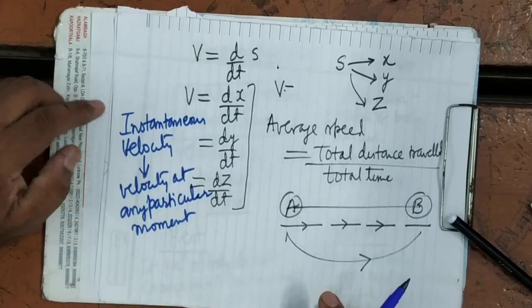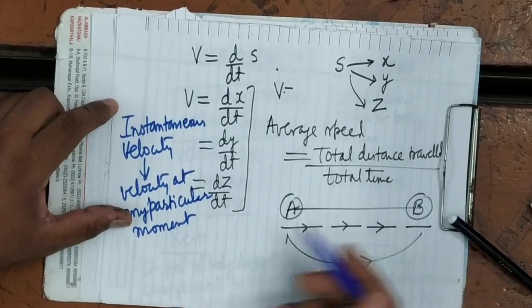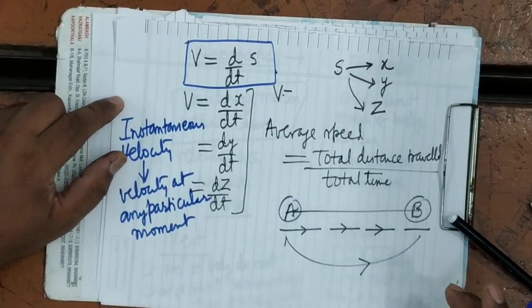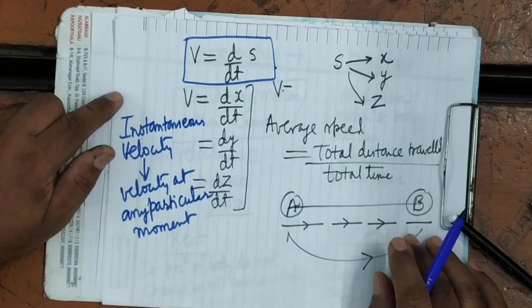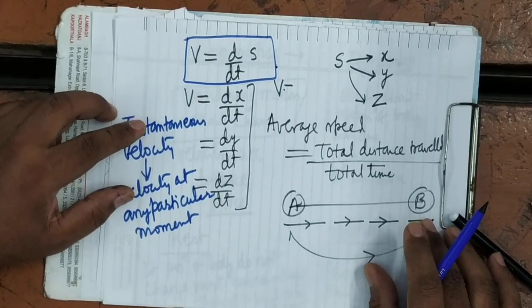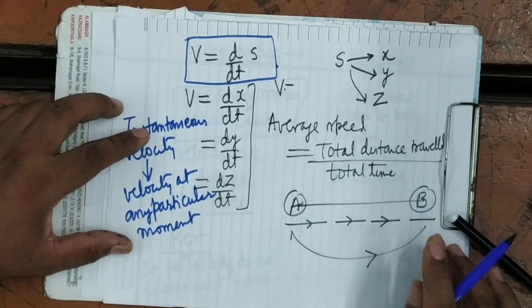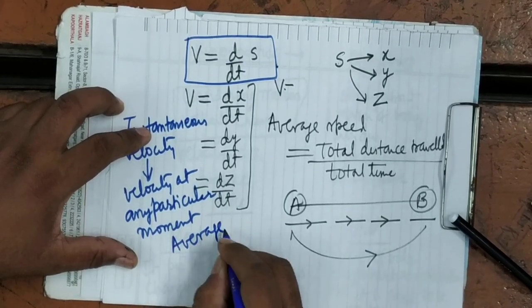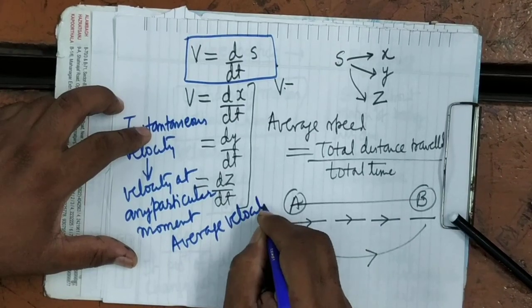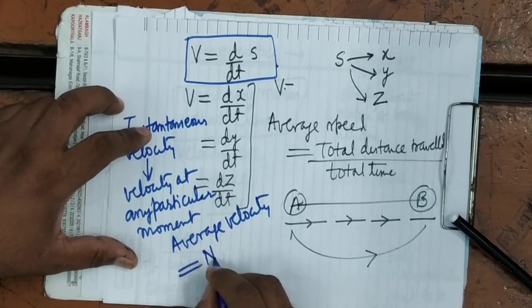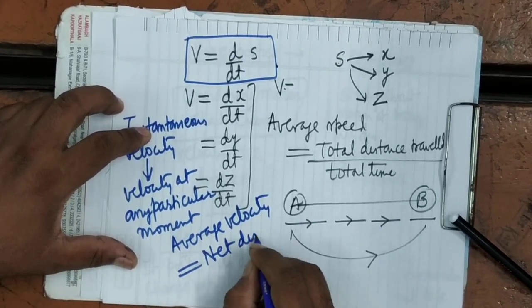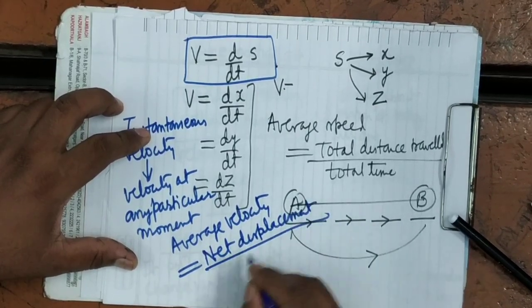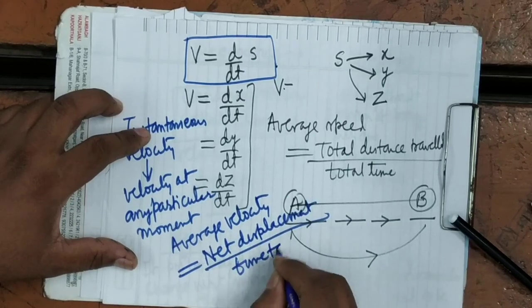In calculus, we write it in the same way: v equals ds upon dt. It gives the magnitude of the velocity. Now, how will you find the average velocity? Average velocity is equal to net displacement upon time taken.